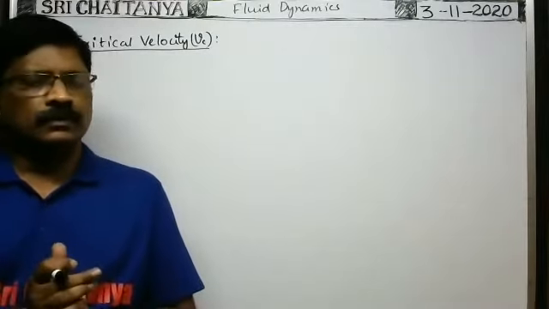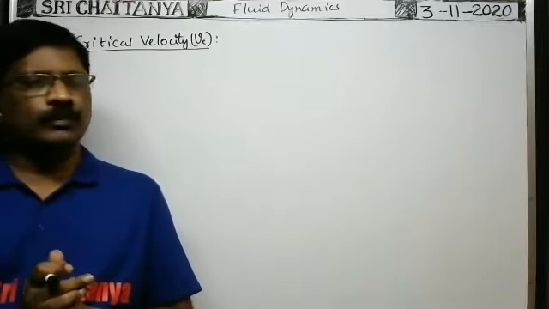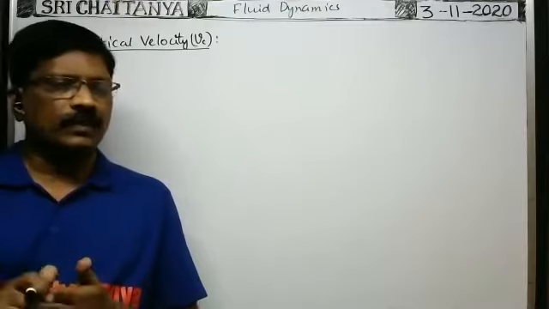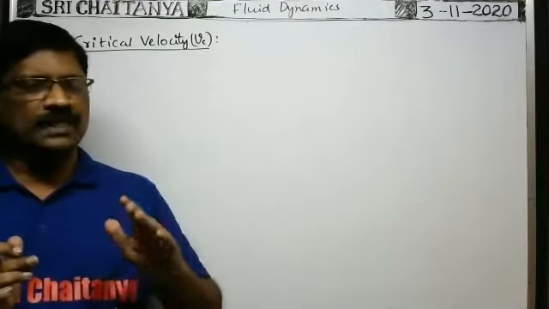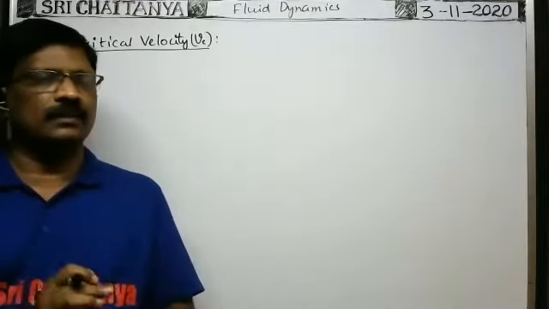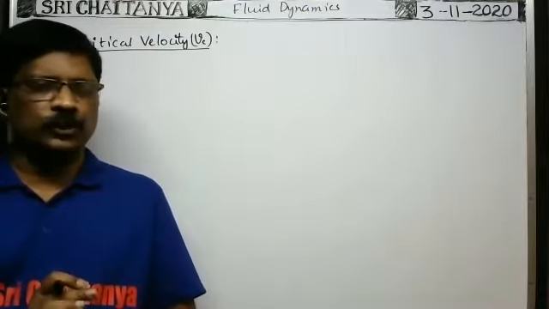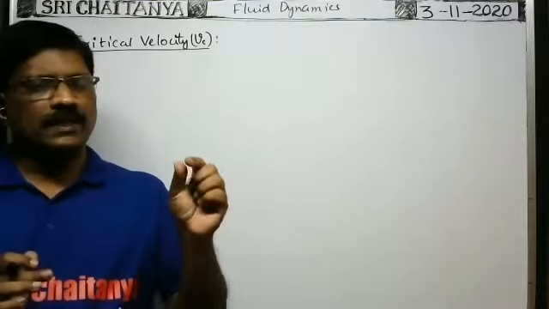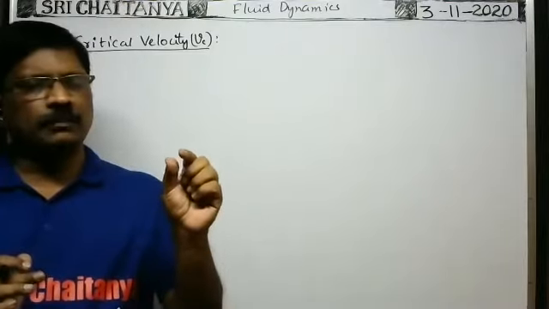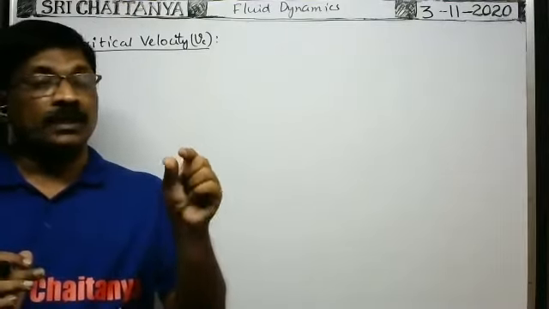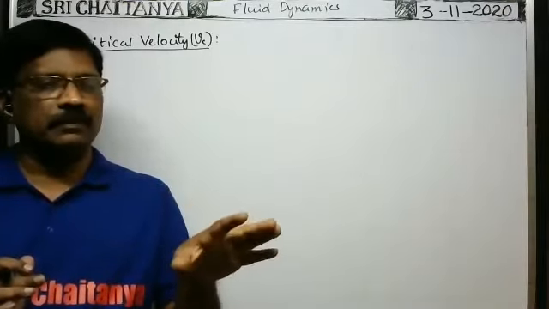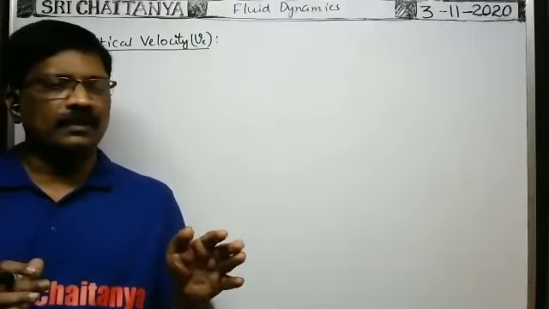Okay, we know the streamline flow and the turbulent flow. Streamline flow means whenever the fluid is flowing through any tube, if the velocity of the fluid particles passing through any point remains constant both in magnitude and direction with time, then such fluid flow is called the streamline flow.